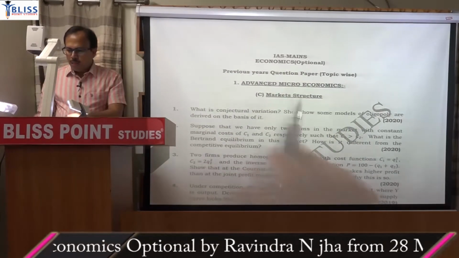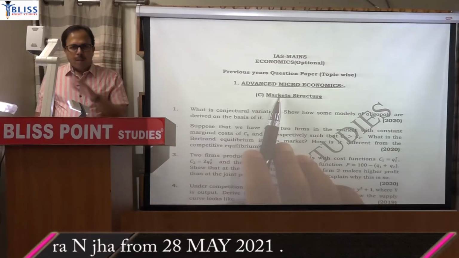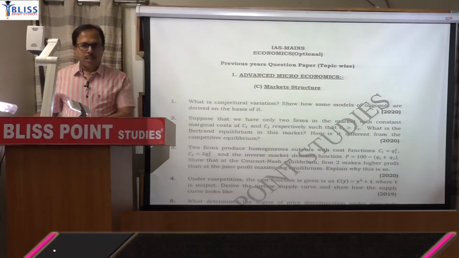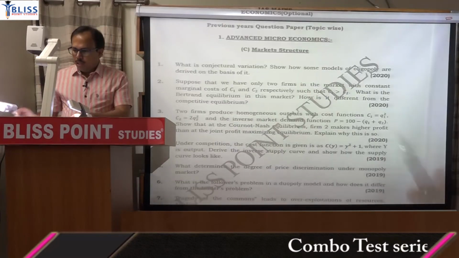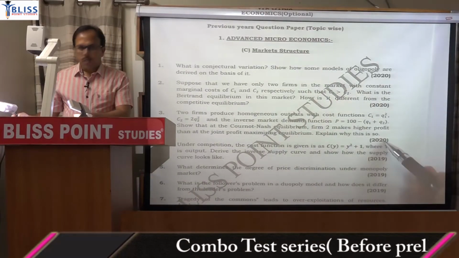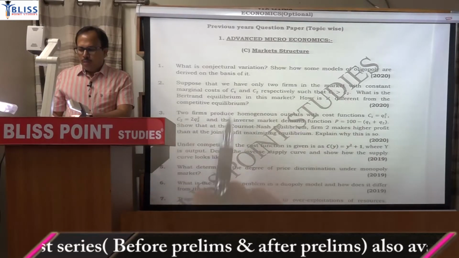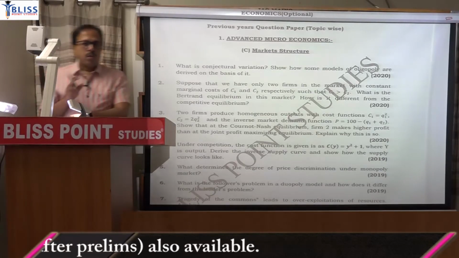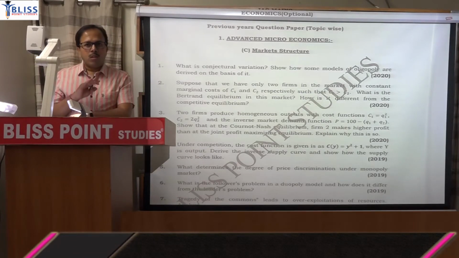So in advanced micro, the third topic is market structure. From market structure topic, how many questions have been asked so far? All questions have been uploaded separately there. So you can judge. Just for example, in 2020 there were 3 questions, but if you look closely, all 3 questions were from oligopoly. Although market structure includes monopoly, oligopoly, monopolistic, perfect competition, all, last year all 3 questions were from oligopoly.